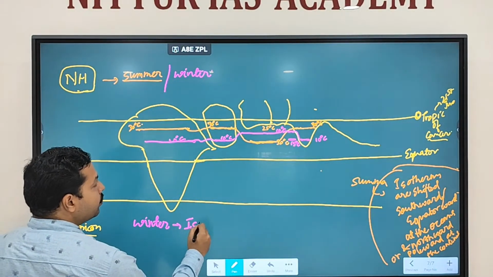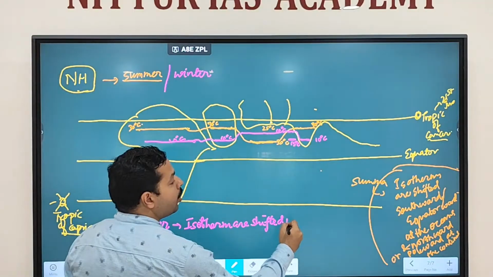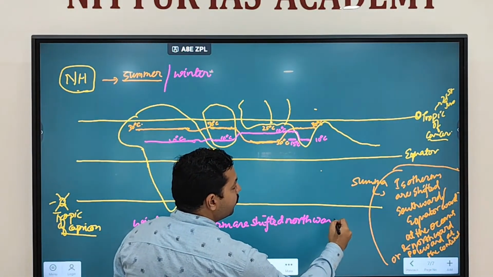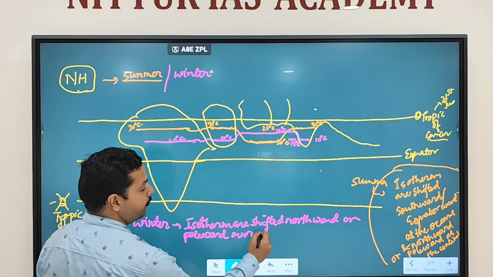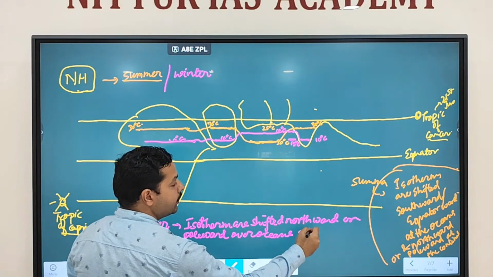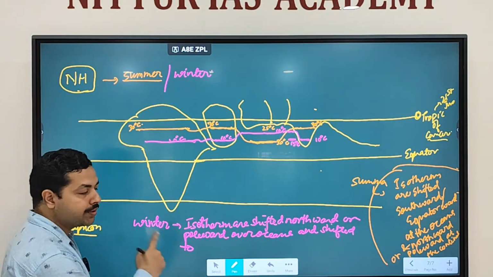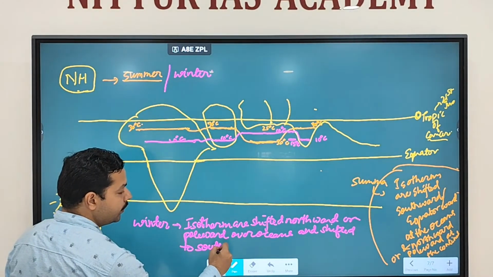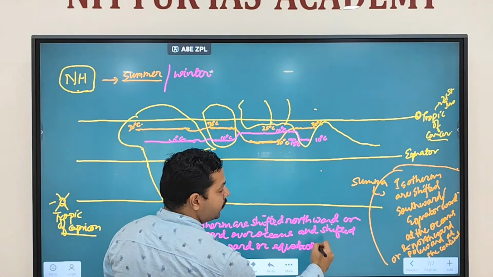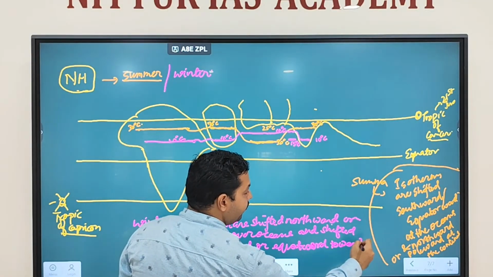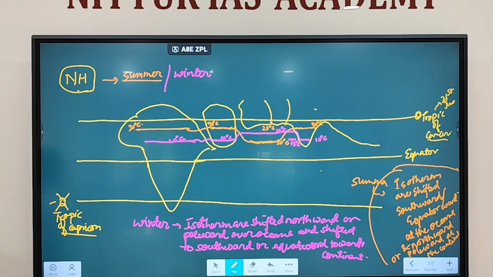So isotherms are shifted northward or poleward over oceans, and shifted southward or equatorward towards the continent. So this is how you see the variation of isotherms.